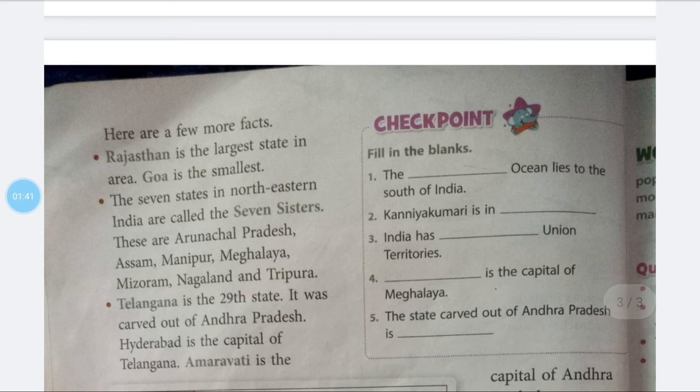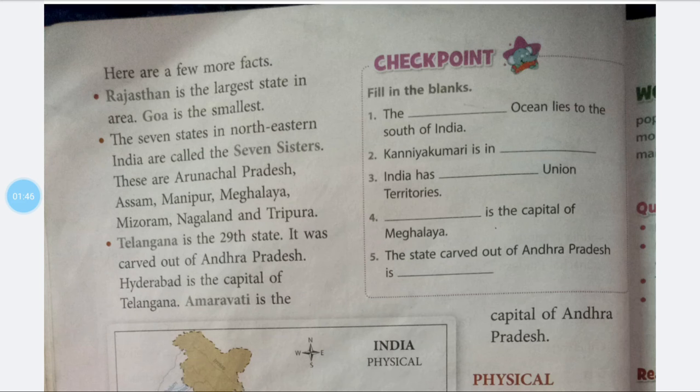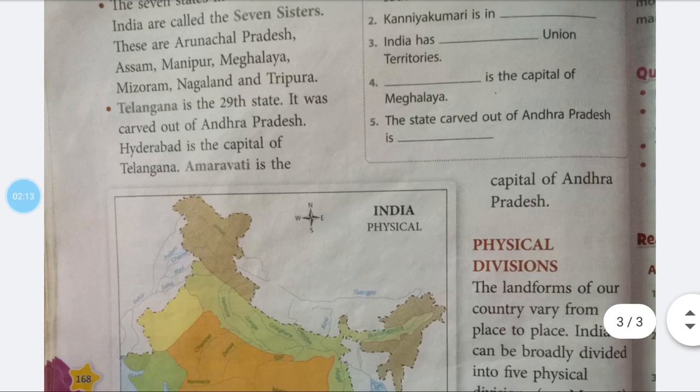Here are a few more facts. Rajasthan is the largest state in area, Goa is the smallest. The seven states in northeastern India are called the Seven Sisters. They are Arunachal Pradesh, Assam, Manipur, Meghalaya, Mizoram, Nagaland, and Tripura. Telangana is the 29th state. It was carved out of Andhra Pradesh. Hyderabad is the capital of Telangana. Amravati is the capital of Andhra Pradesh.